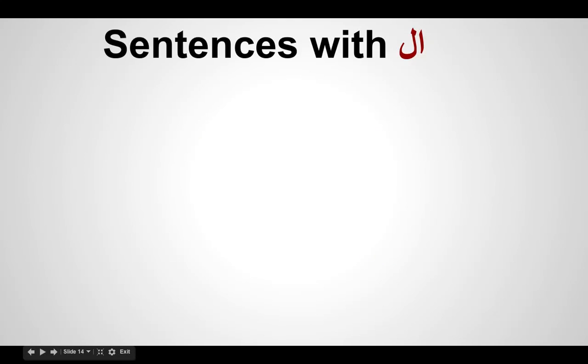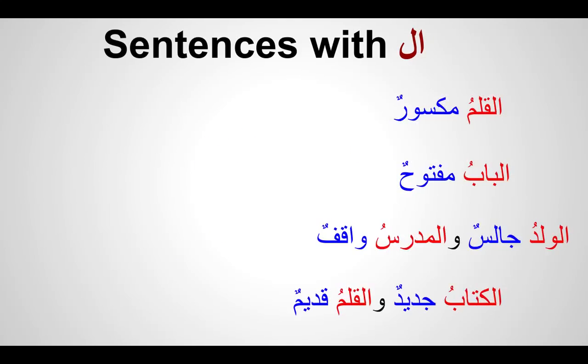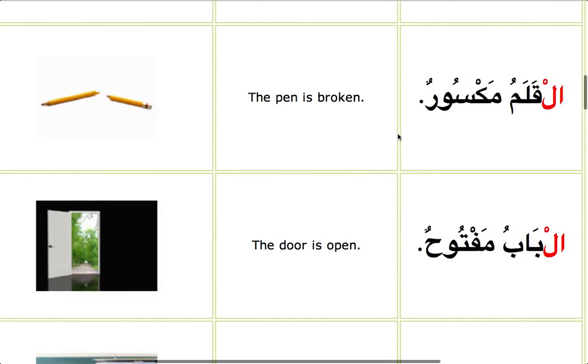Let's do some practice, inshallah, with all this, keeping all this in our mind. Okay. So if you make a simple sentence, if you say al-qalamu maksurun, the pen is broken. So al-qalamu is mubtada, definite, single dhamma, maksurun, indefinite, double dhamma. The door is open. Al-babu maftuhun.